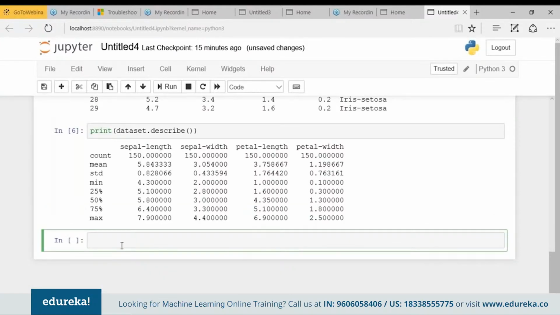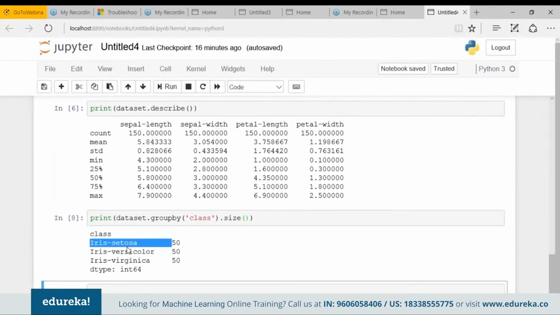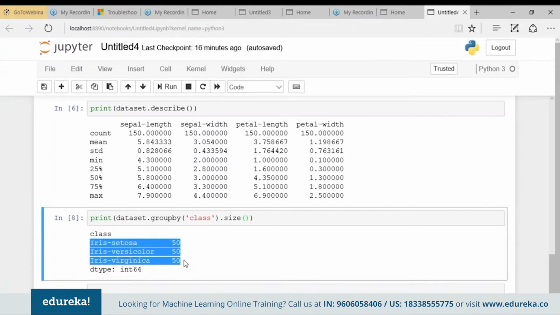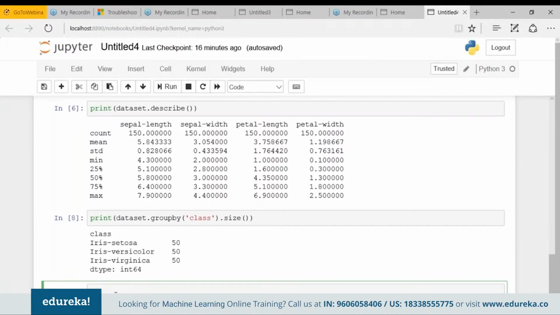So what I want to do is print the data set. How do I want to get it? I want it by class, so group by class. Now I want the size of each class, so group by class dot size. Execute the run. So you can see that I have 50 instances of iris setosa, 50 instances of iris versicolor, and 50 instances of iris virginica. All are of data type integer of base 64. Fine. So now we have a basic idea of our data.